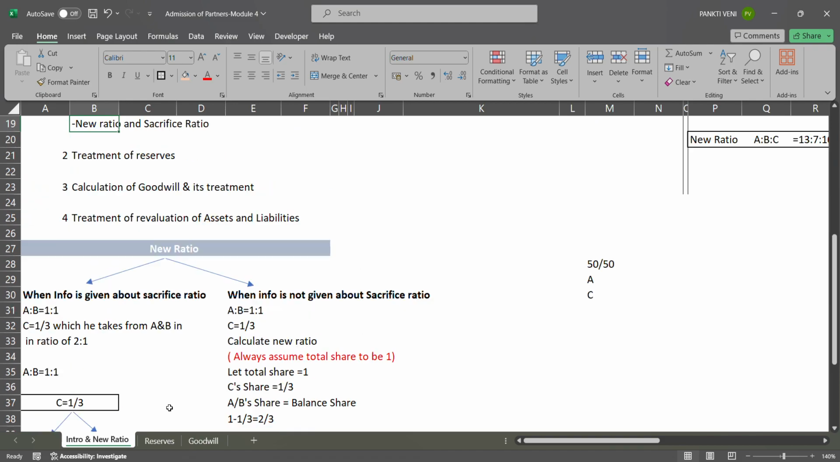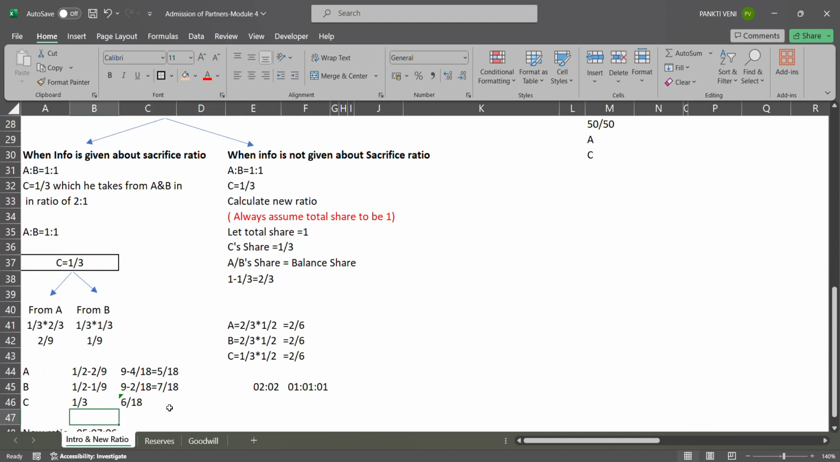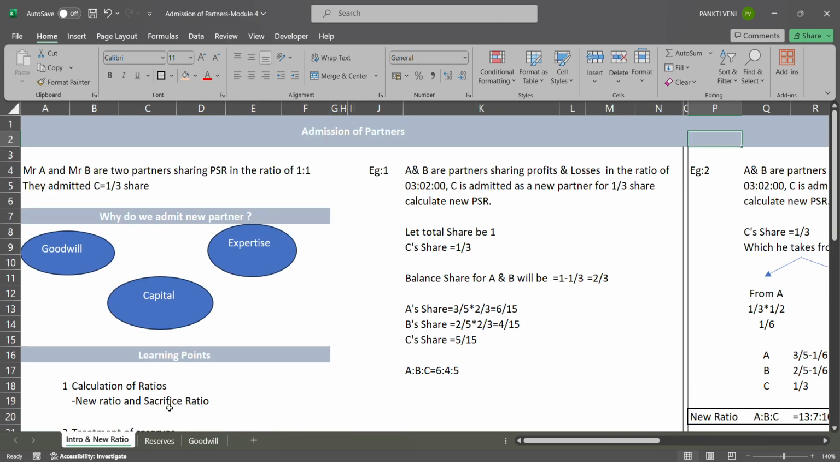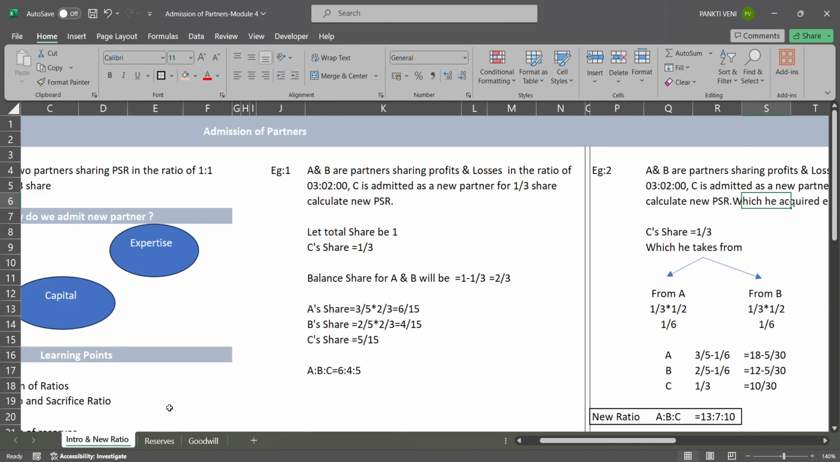I hope you are comfortable with this part, when the sacrificing ratio is given and when it is not given. For your easy understanding, I have taken 2 more examples. A and B are partners sharing profits and losses in the ratio of 3:2. Mr. C is admitted as a new partner for 1/3 share. Calculate the new profit sharing ratio. So here the old ratio is given and Mr. C's share is given. Other than that, nothing is given.